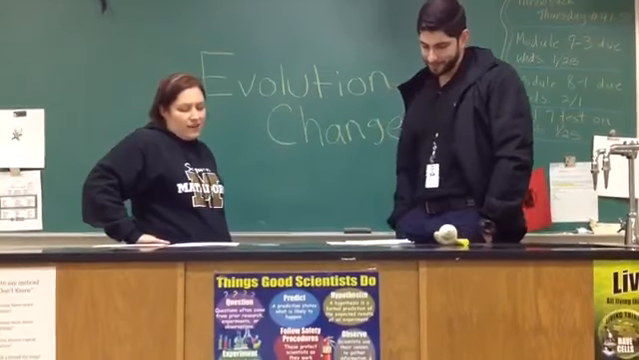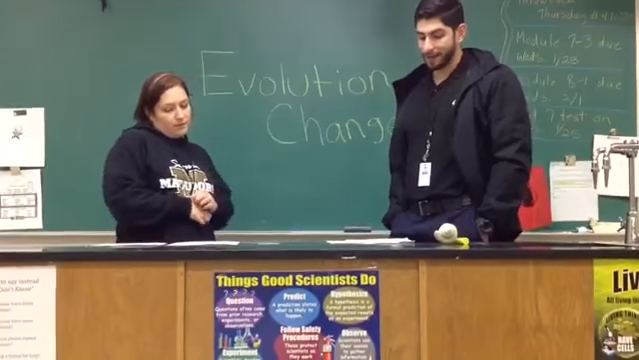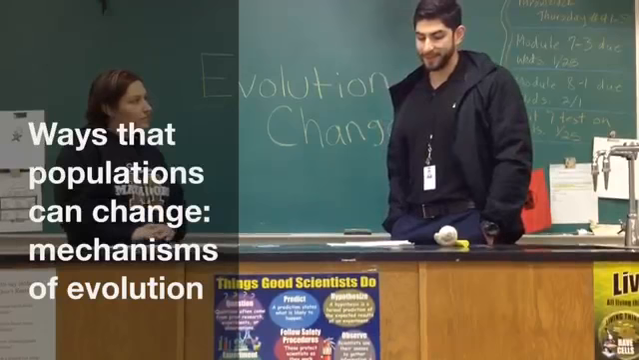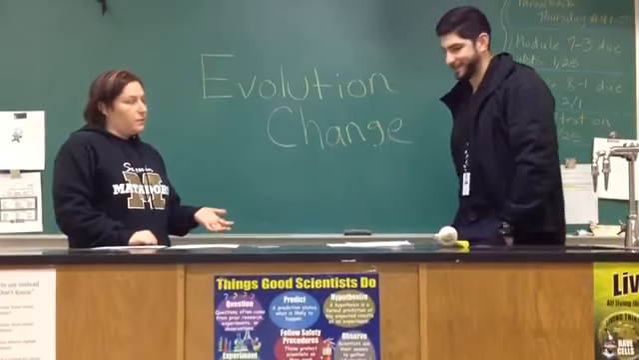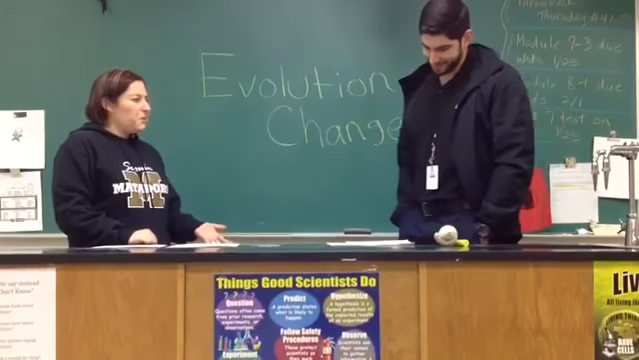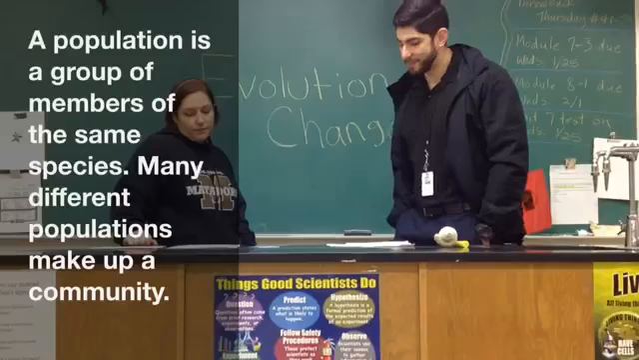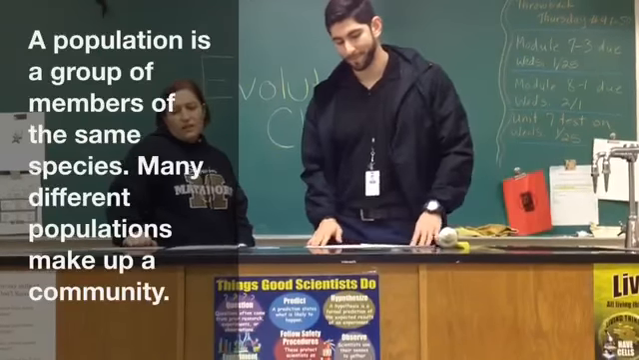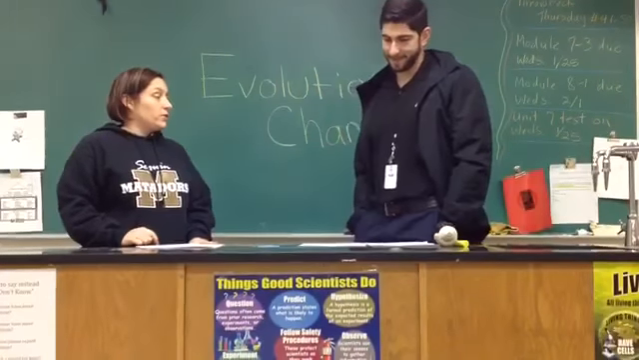There's a lot of things that can reduce the chances of the species interbreeding. Yeah, so there are different ways that populations can change. We refer to things as mechanisms of evolution. You just mentioned a word, population. What do you mean by that? A population is a group of members of the same species. Many different species make a community. Okay, I understand that. Tell me more about these mechanisms of evolution.